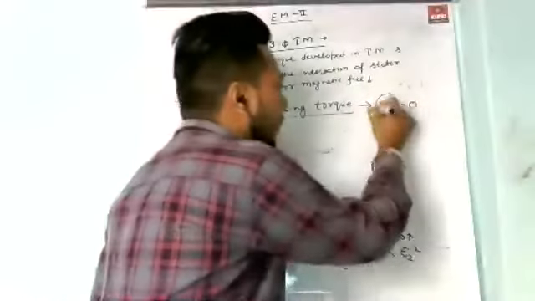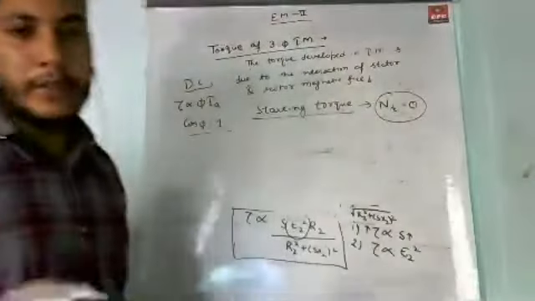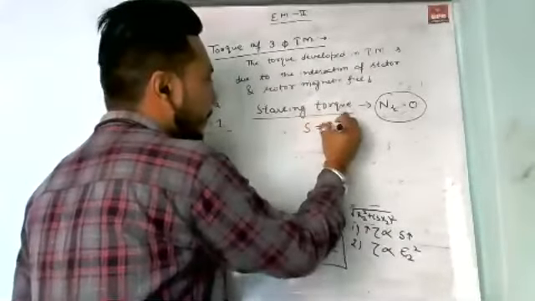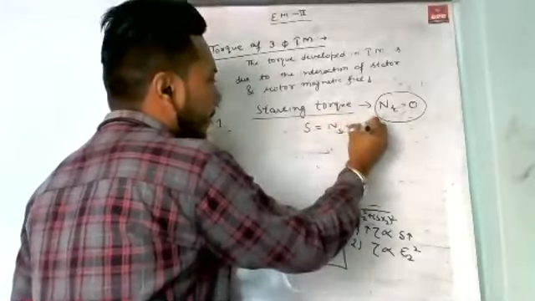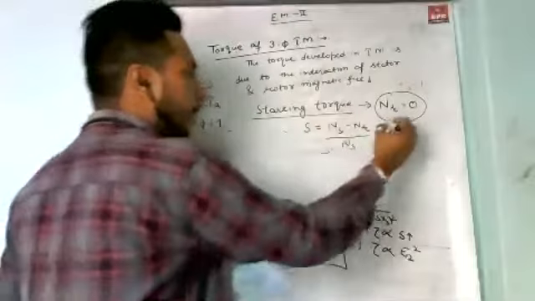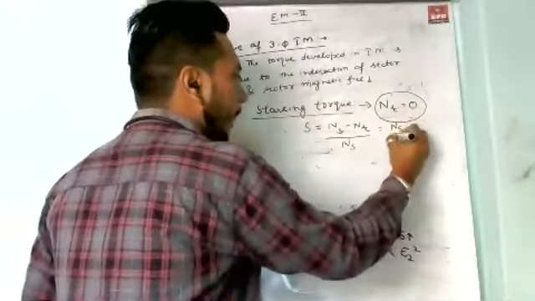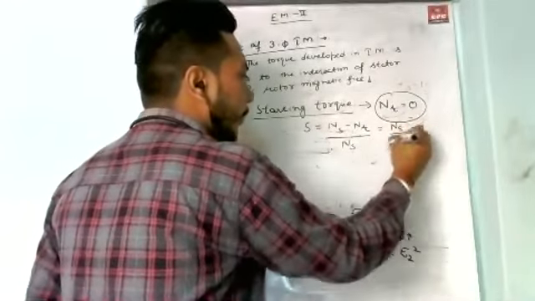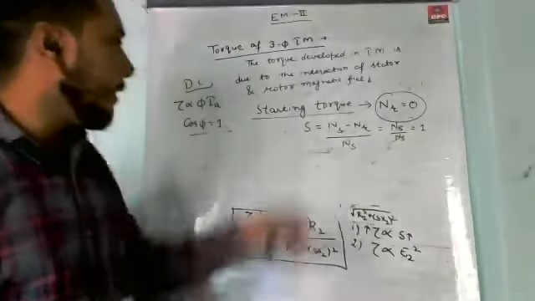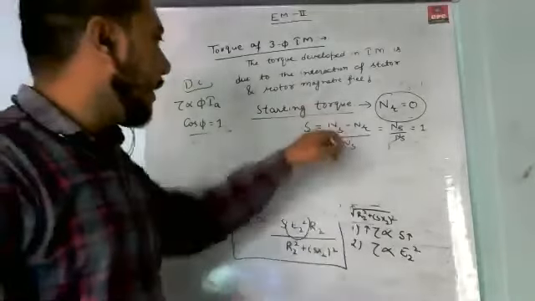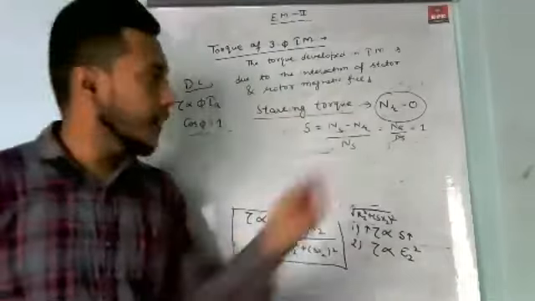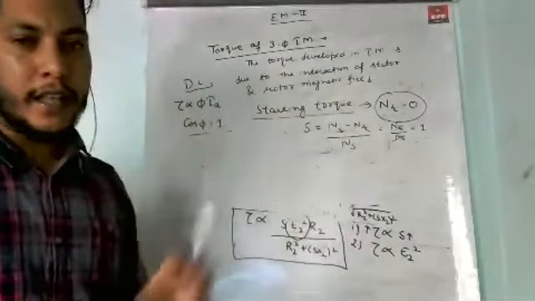So at that time, the rotor speed is equal to 0. As we know, slip is equal to Ns minus Nr upon Ns. Here Nr is equal to 0, then Ns upon Ns is equal to 1. So at starting the value of slip is equal to 1, because the starting condition is the same as the standstill condition.